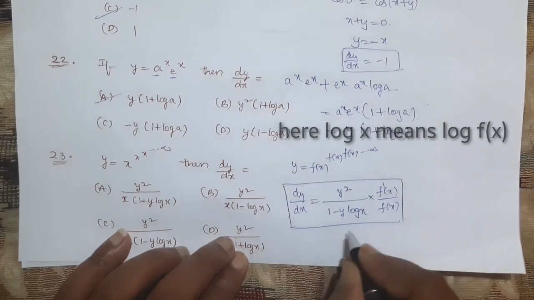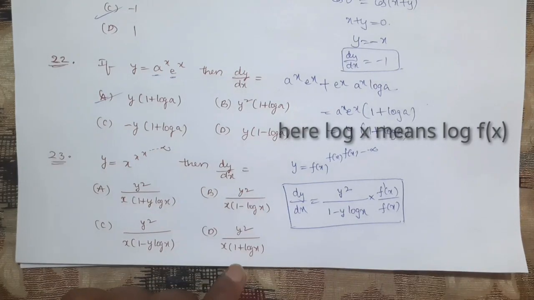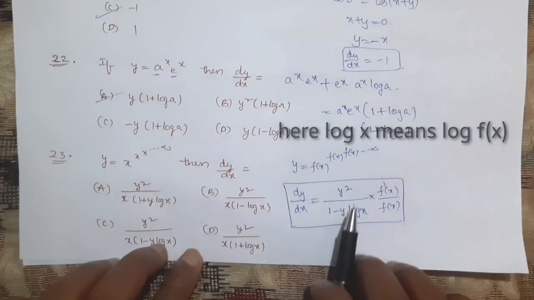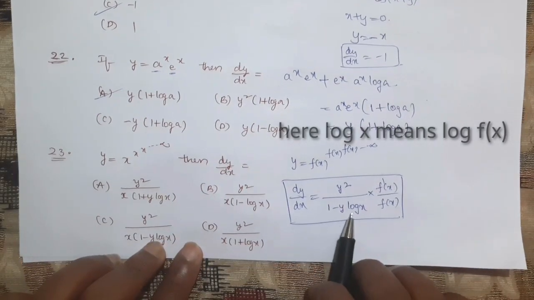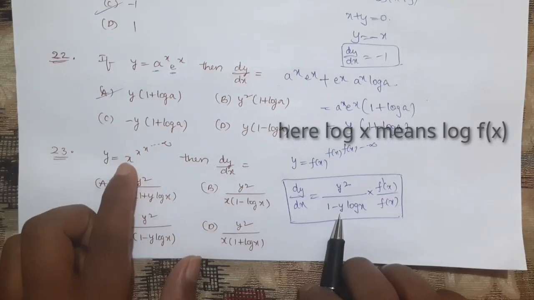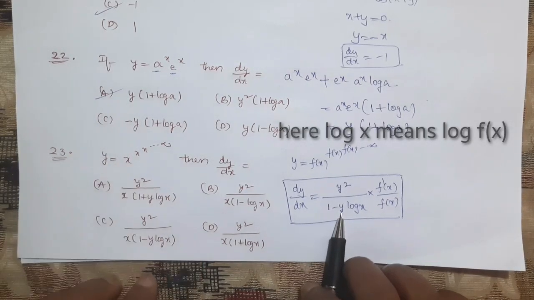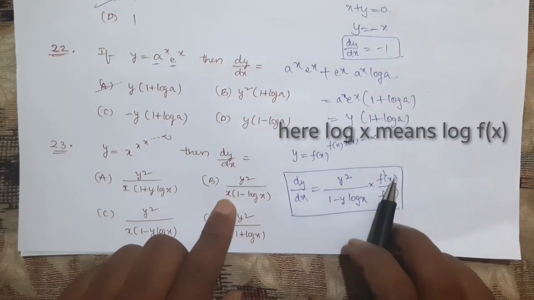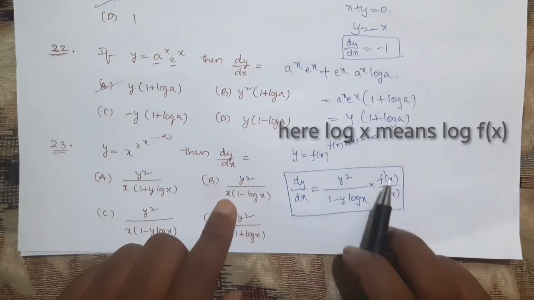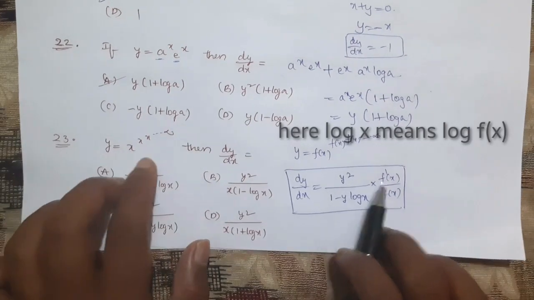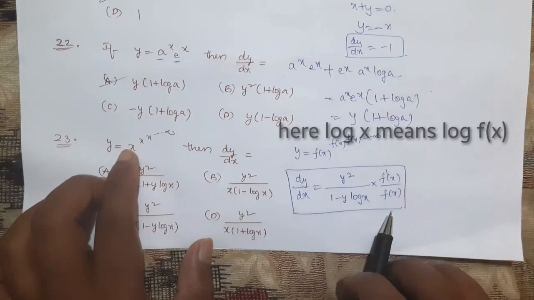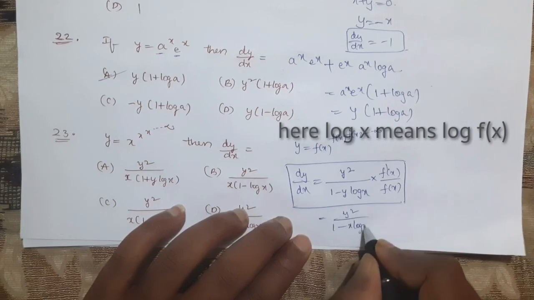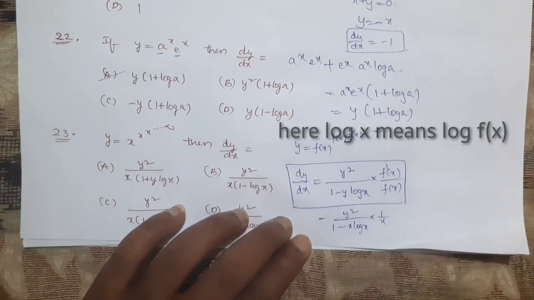So from this directly you can observe the options. According to this shortcut, all options have y square divided by 1 minus y into log x. What is y here? Y means x. So 1 minus y, that means x into log x. Next, f dash of x by f of x. What is f dash of x? Here f of x is x, f dash of x is 1 by x. So this is y square by 1 minus x log x into 1 by x.